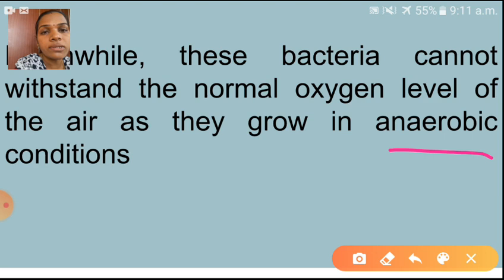Anaerobic means without oxygen, aerobic means with oxygen, and this bacteria grows in anaerobic conditions. Understood now? Yes. That cooked food is spoiled because of which bacteria? Clostridium. It is a rod-shaped bacteria. Some are free living in the soil, and some are present in the alimentary canal of humans as well as animals. Understood, children? Shall I go to the next?